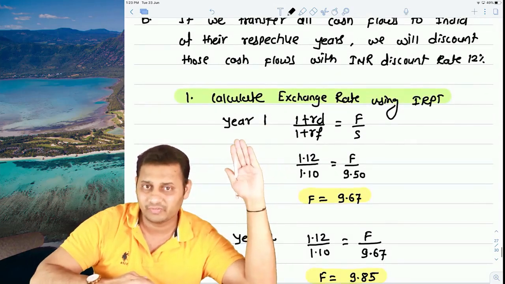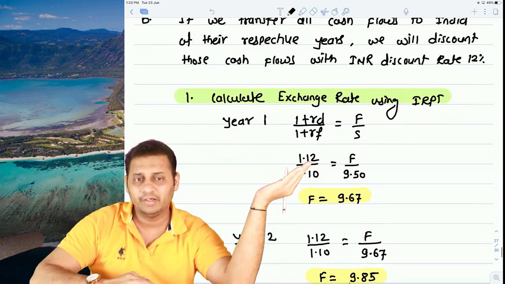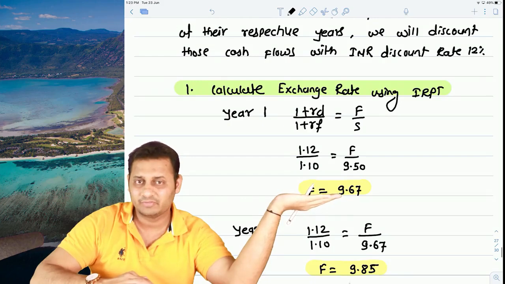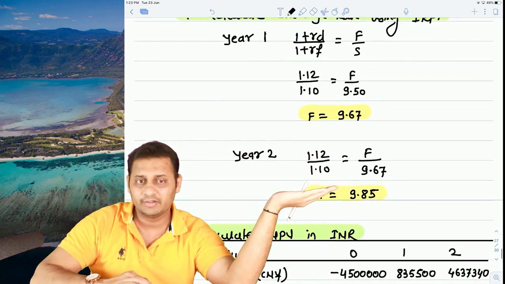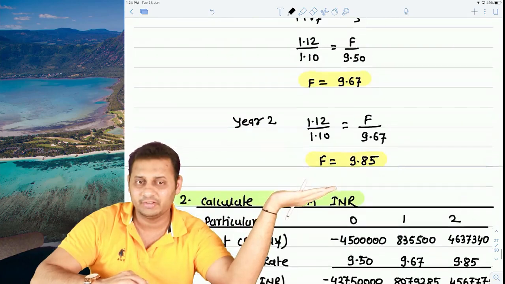So for first year, nominal rate of India and China, 9.67 is the forward rate. Then nominal rate of India and China, this is the rate 9.85. So these two are the exchange rates for first year and second year.